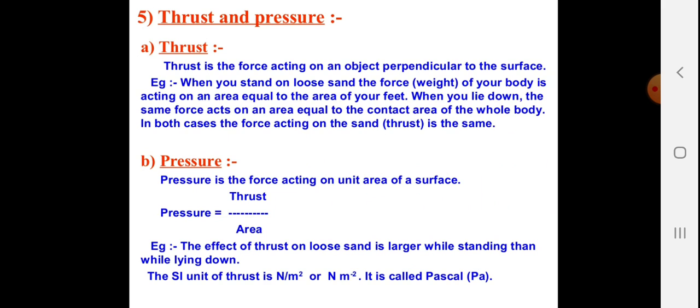Pressure is the force acting on a unit area of a surface. So pressure equals thrust upon area. For example, the effect of thrust on loose sand is larger while standing than while lying down. So when you increase the area by lying down, you apply less pressure, but when you decrease the area by standing, you apply more pressure. The SI unit of pressure is Newton per meter square.